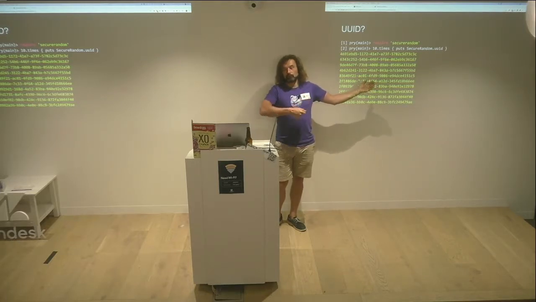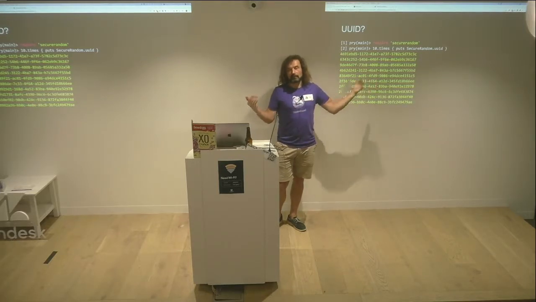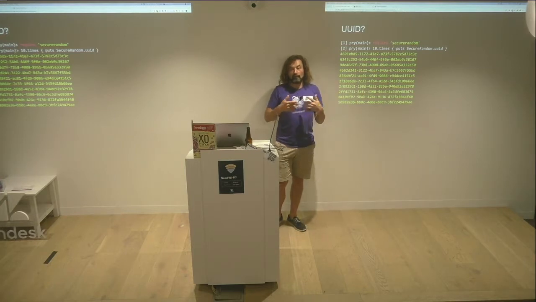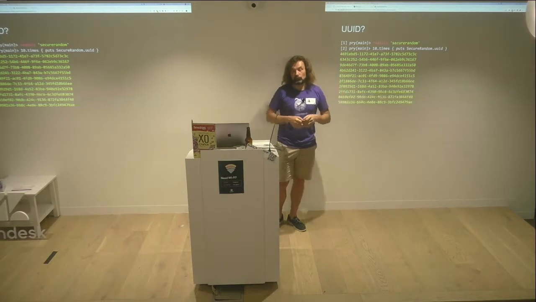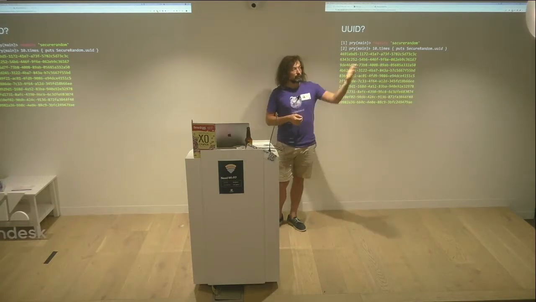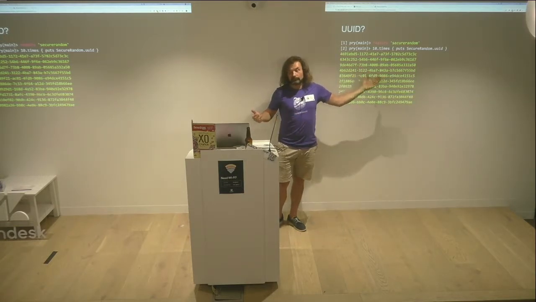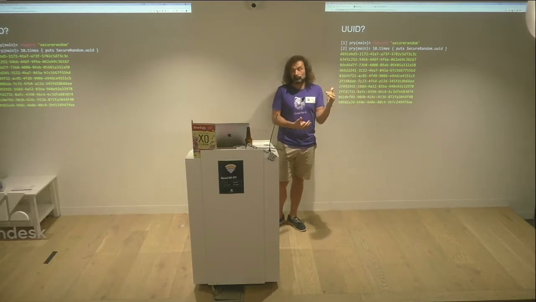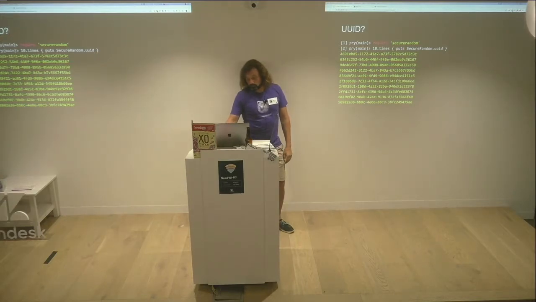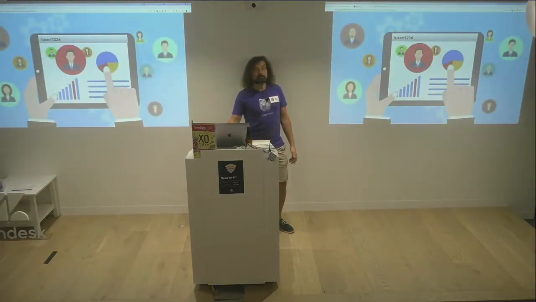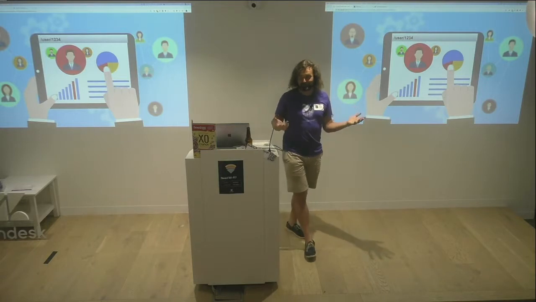So you don't have to worry about any collisions. You could create a user in two different places and assume that those IDs would be unique. You could also use these IDs across all of your tables, and if you have an error with one of those IDs, you could probably just find the record associated with that. And I suppose why you might want to use them as well is security by obscurity, right?